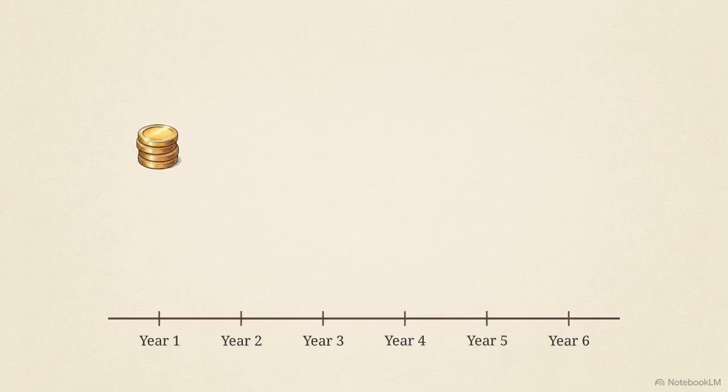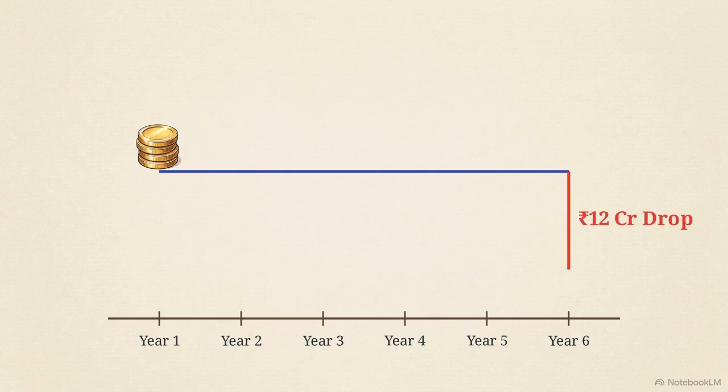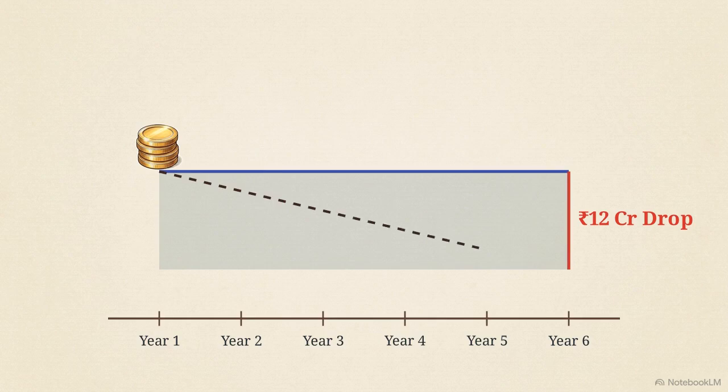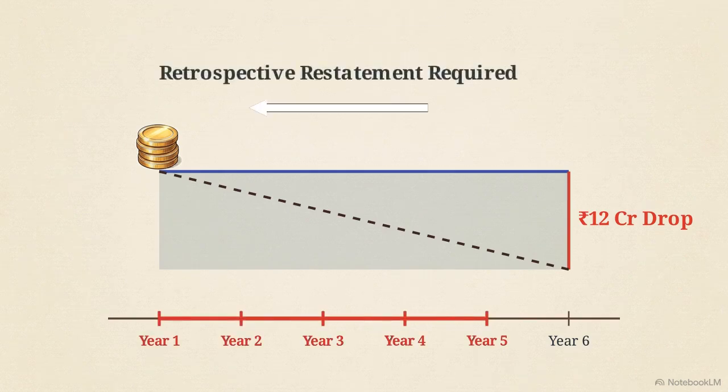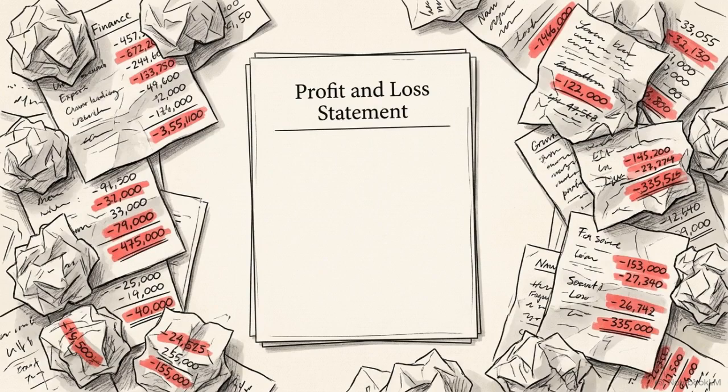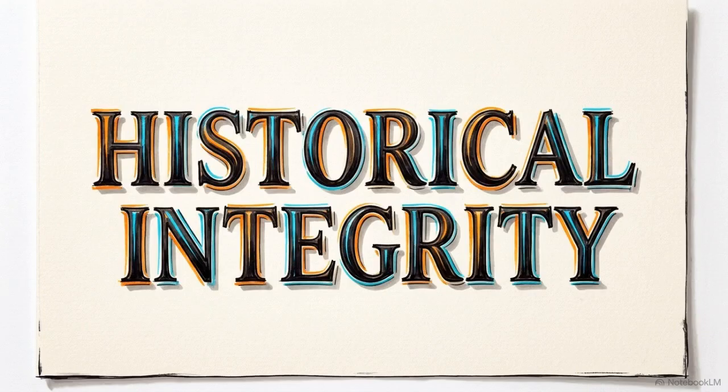This timeline reveals the final issue. The board is hiding a 12 crore drop in investment value that actually occurred evenly over the past 6 years, trying to bury the entire loss or ignore it entirely. Omitting available past data is not a current year event. It is a prior period error, which strictly requires retrospective restatement. A company cannot dump years of hidden decay into or out of a single year's profit and loss statement to manage earnings. The past must be corrected in the past.